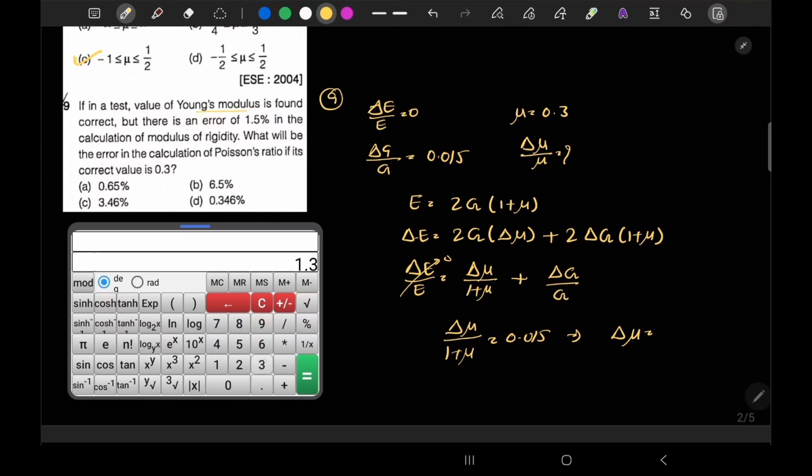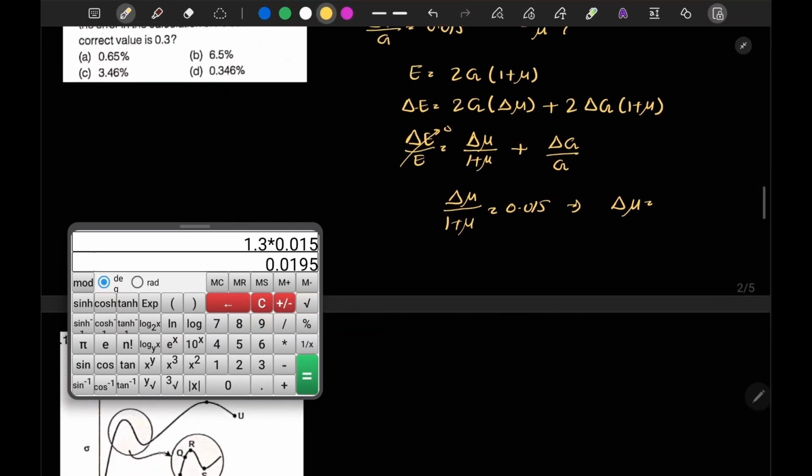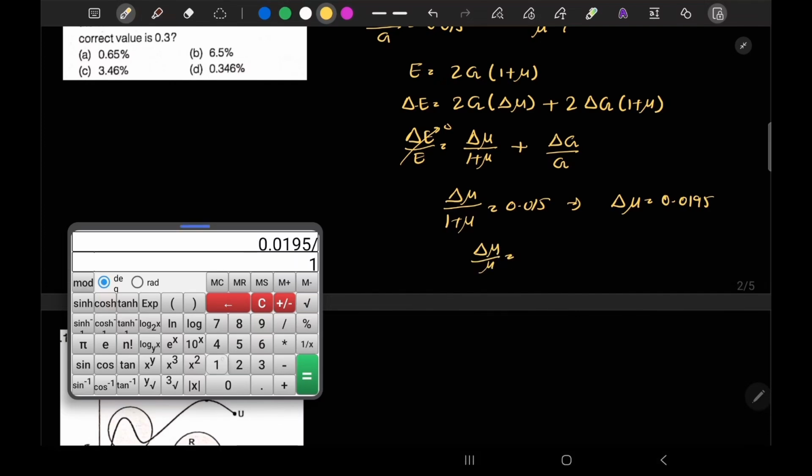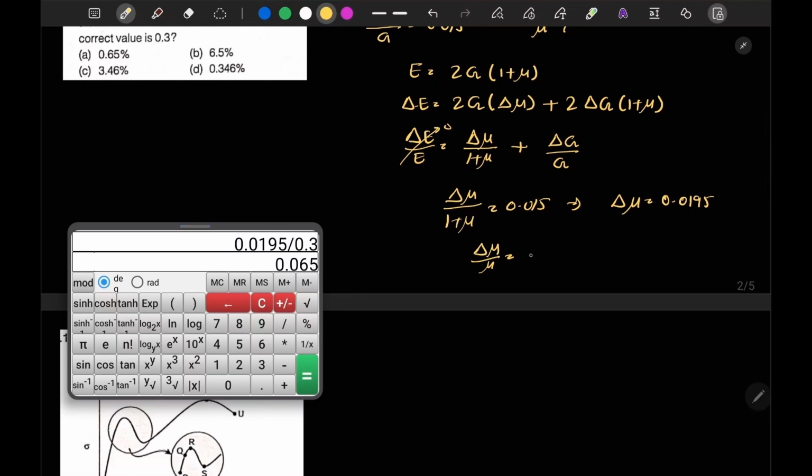So let's do it, 1.3 into 0.015. Okay, so our delta mu comes out to be 0.0195. Okay, so from here I can calculate delta mu by mu is equal to divided by 0.3 is mu, so this should be our 6.5%. 6.5%. Option B is correct.